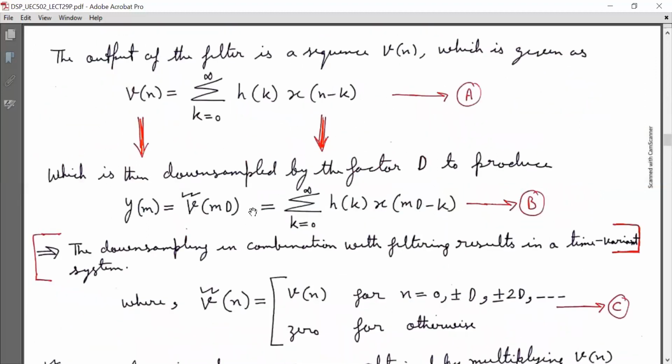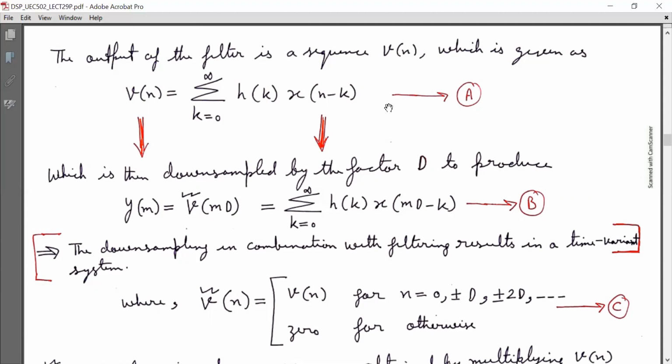So the output of the filter is a sequence v(n), which is given as v(n) equal to summation k running from 0 to infinity h(k) x(n minus k), mark it as equation A. And this is simply a linear convolution sum, because when a signal is passed through an LTI system, it gets linearly convolved with its impulse response.